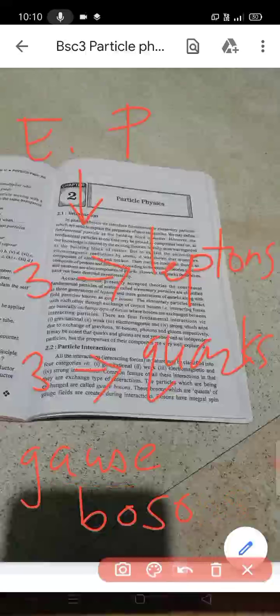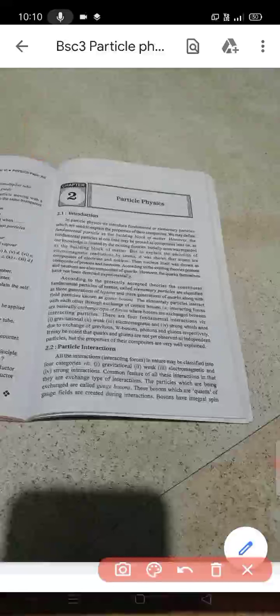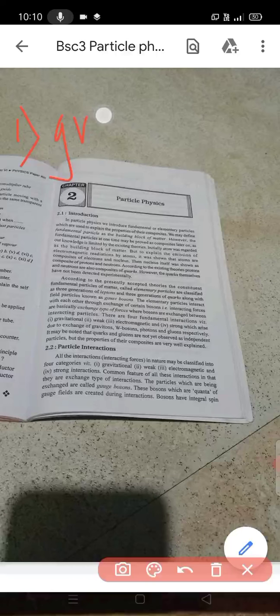There are 4 fundamental types of interactions between the elementary particles. What are the fundamental interactions? First is the gravitational interaction.